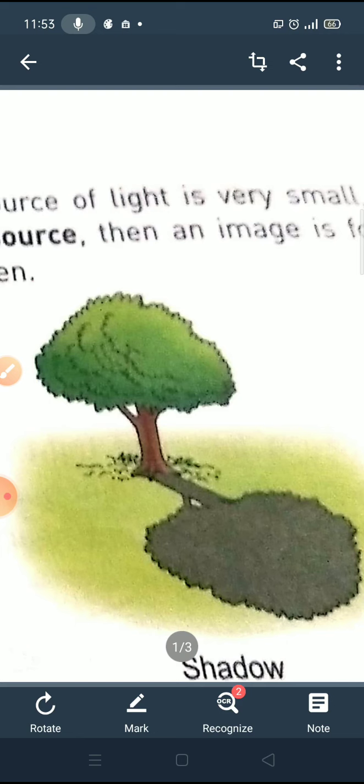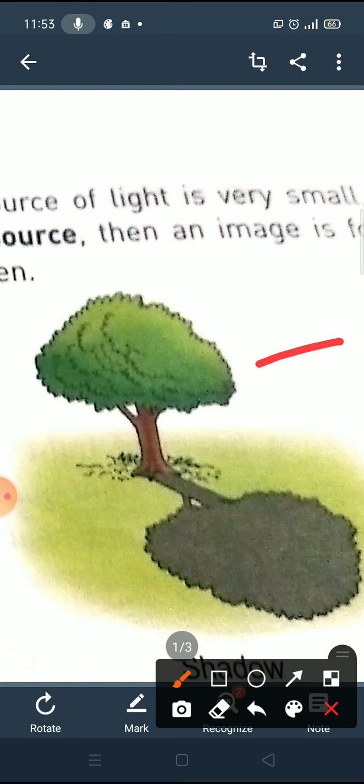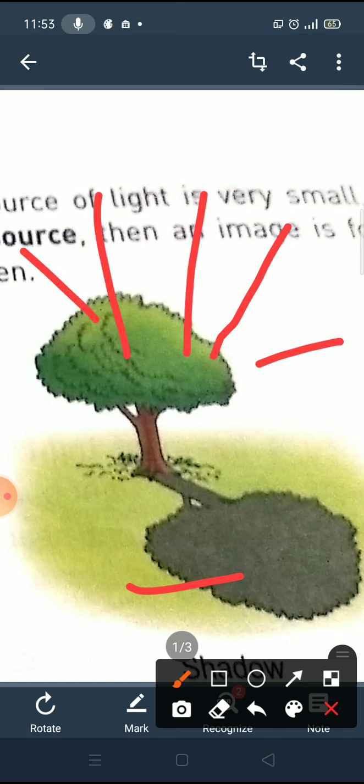Here also you can see this is a tree. So this is a shadow, a black patch. During daytime, when sun rays fall on the tree from different directions, and you know that from the backside also sun rays are coming, they cannot pass through this opaque object, the tree. So that portion will become black, meaning its shadow will be black on the ground.